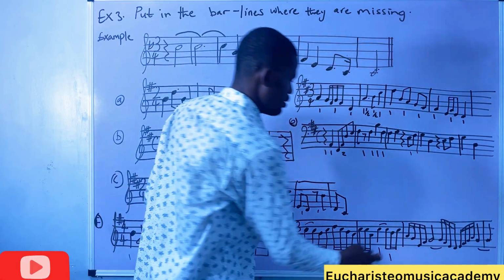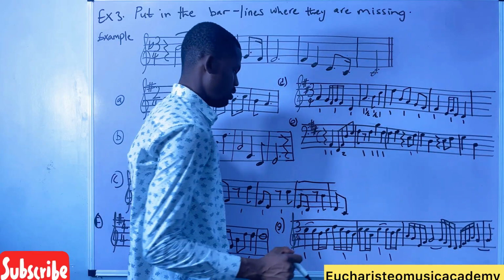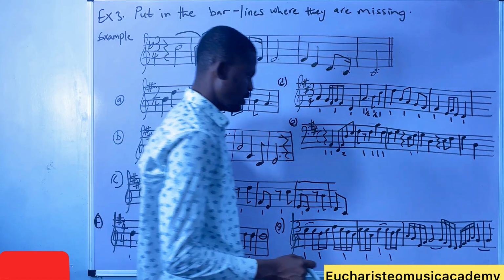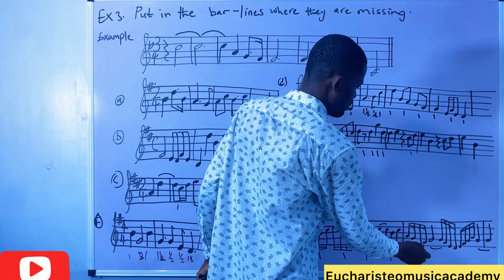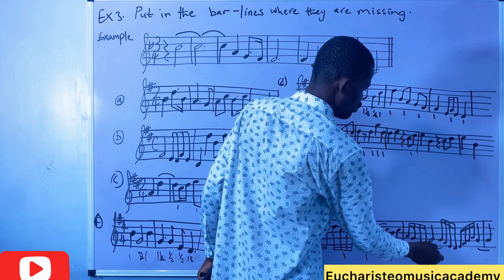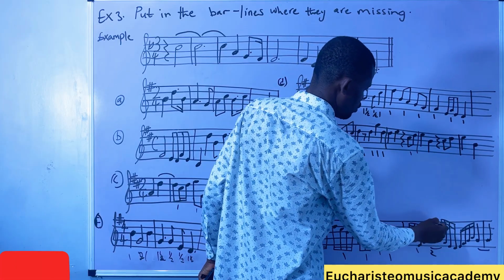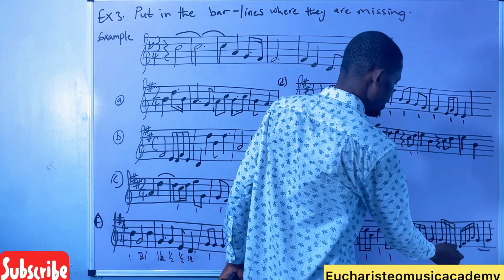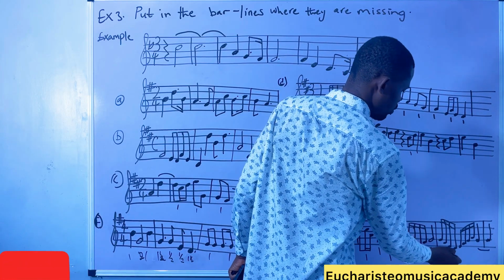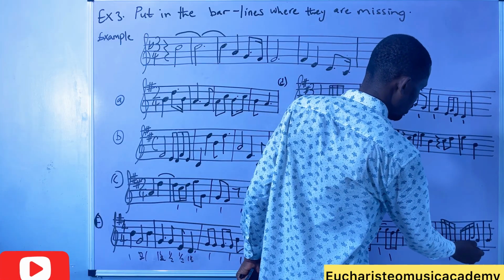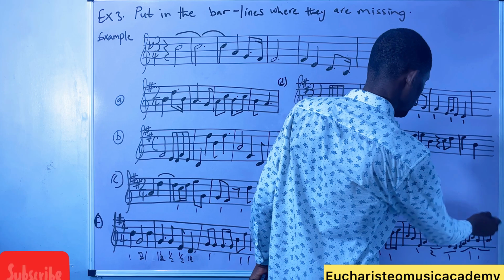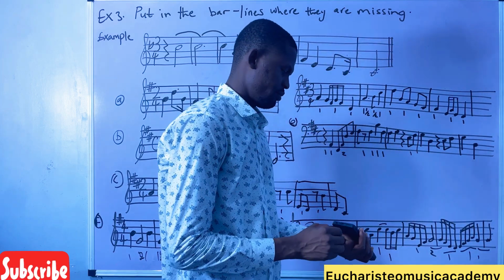You understand? Yes. Because of 3/4. Now everything about here is 1. This is 2. Everything from here to here is one. From here to here is one. So our balance is there.